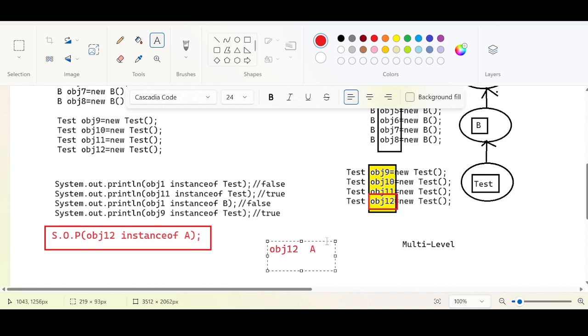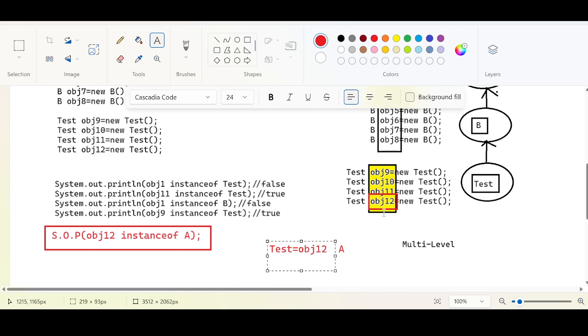This is our question. What is the actual type of obj12? Test type, right? obj12 belongs to test type. So there is a direct relation: obj12 equals test type.